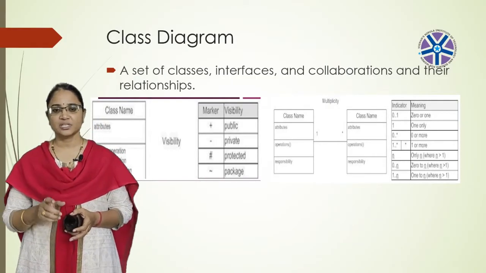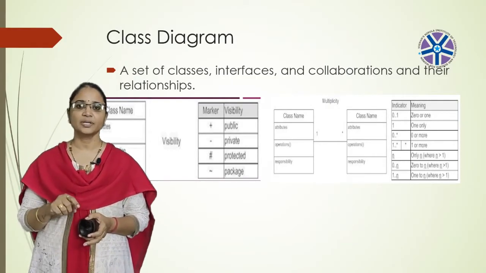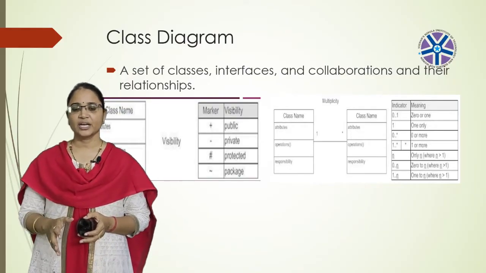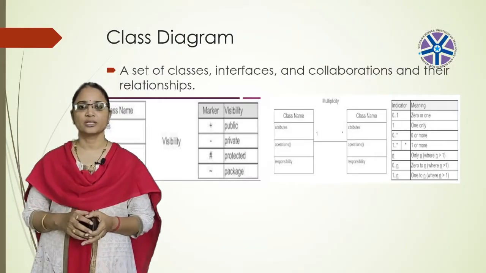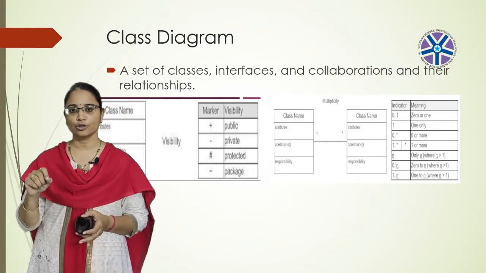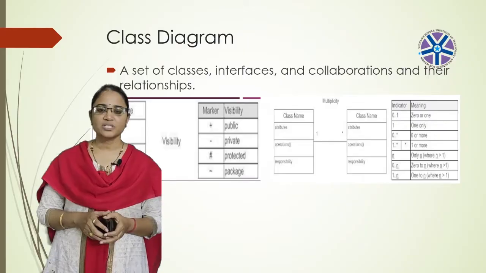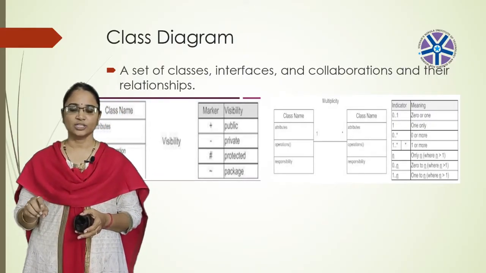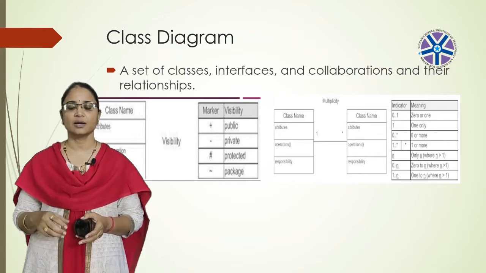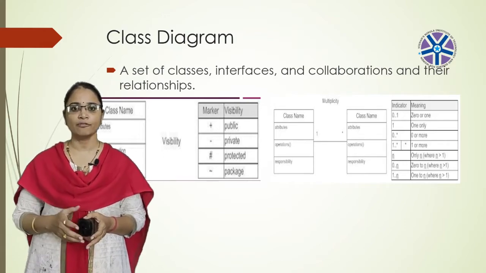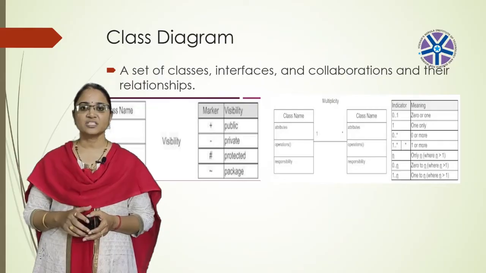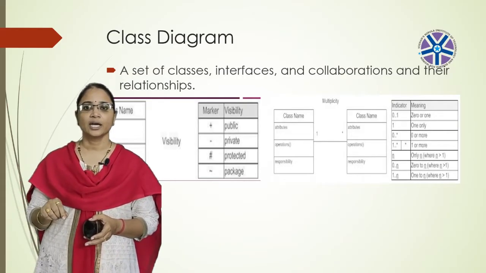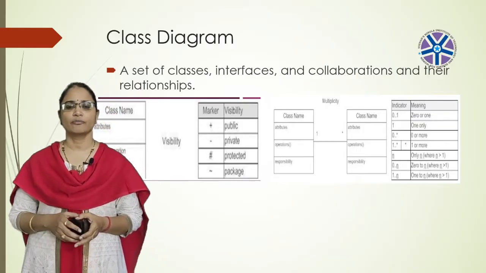If you want to represent exactly 1 employer, then you can simply write 1. If you want to represent that the organization may contain 0 or more employers, then you can write 0..*. If you want to represent 1 or more employees, then you can write 1..*. That represents that the company may have 1 or more employees. If you want to represent n, you can write only n. It means n may be greater than or equal to 1.